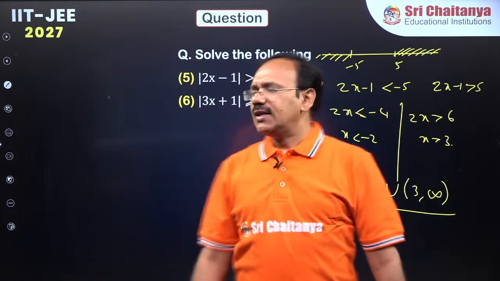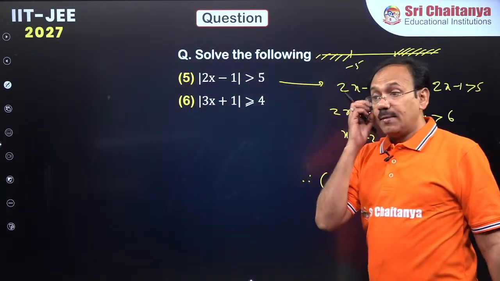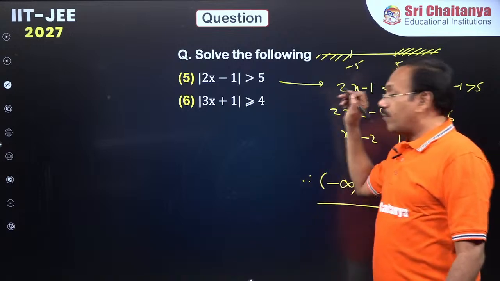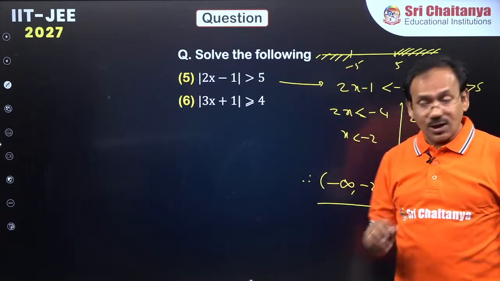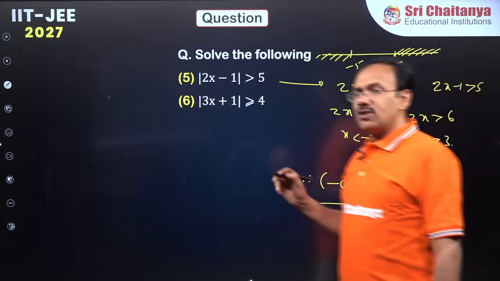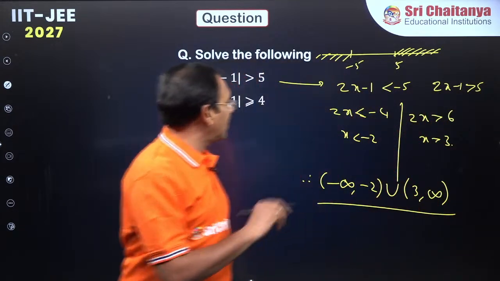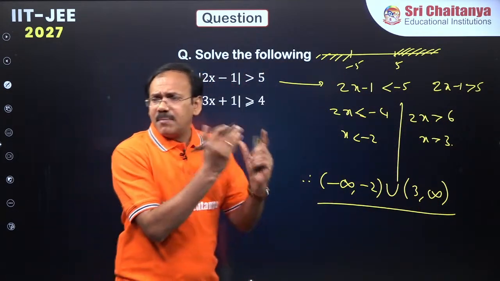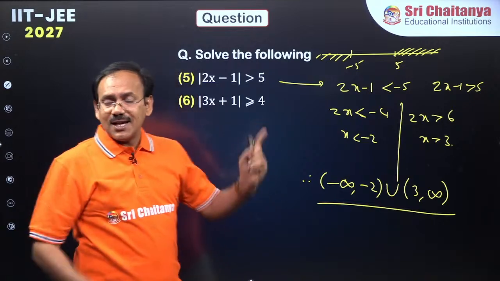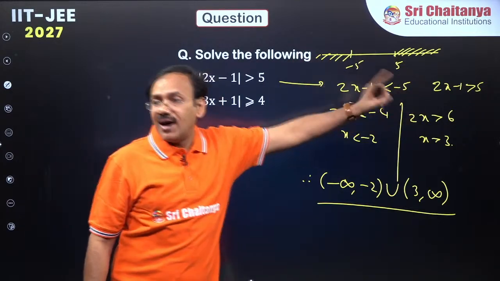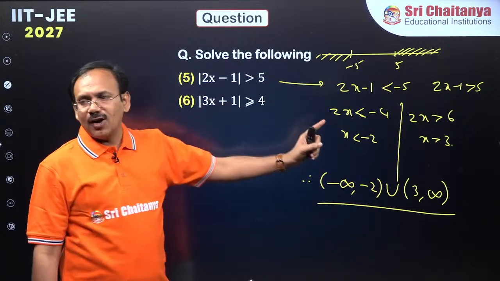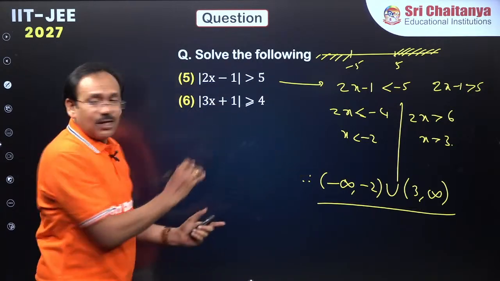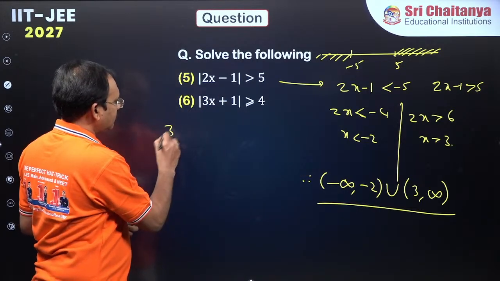This is very simple, dear students. If modulus is there and greater than is there in the inequation, what do you need to do? Some number's modulus more than 5 means it must be either more than 5 or less than minus 5, and hence I kept it this way. I got the solution. Same kind of thing you try here, dear students.